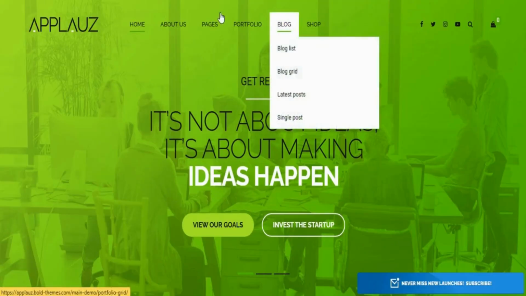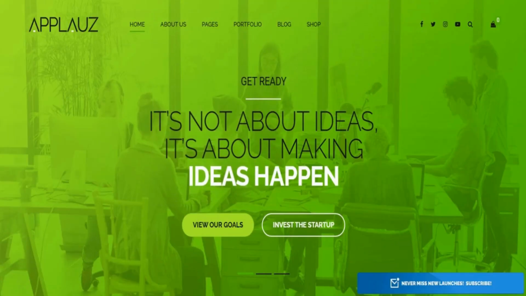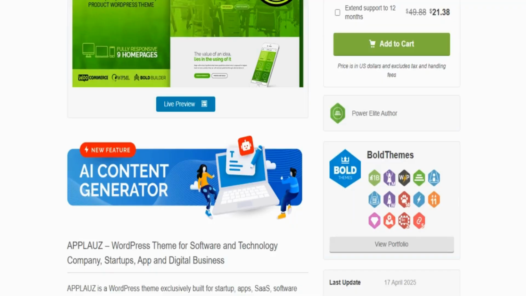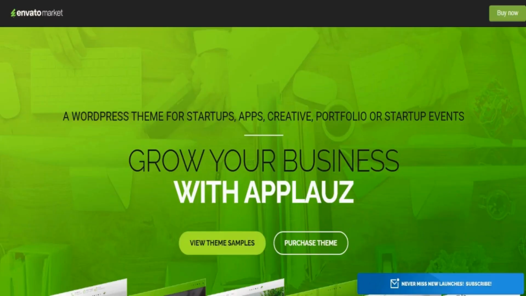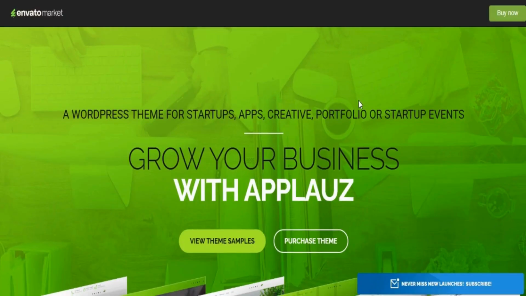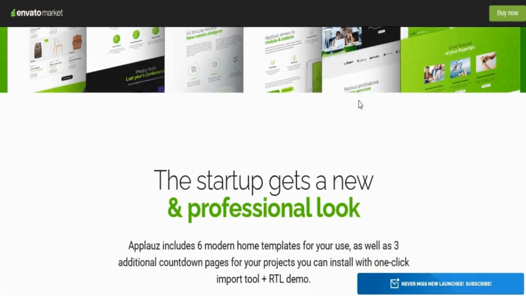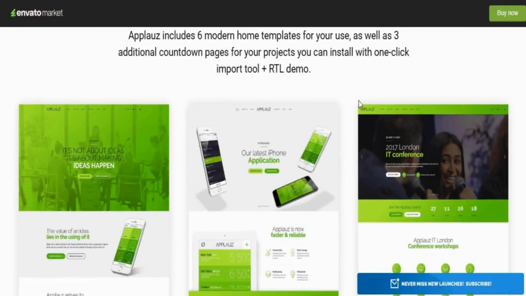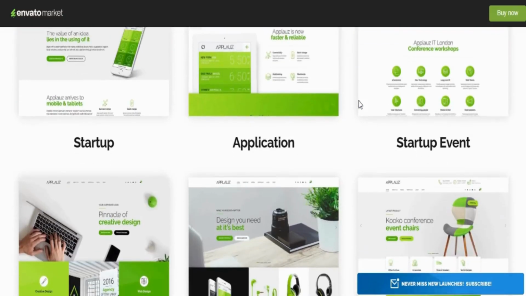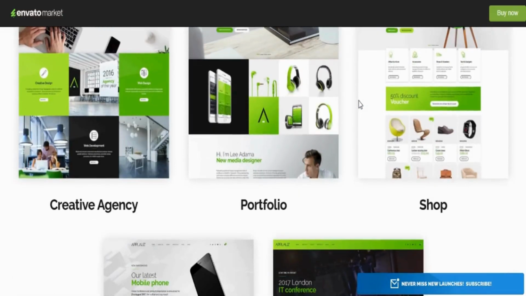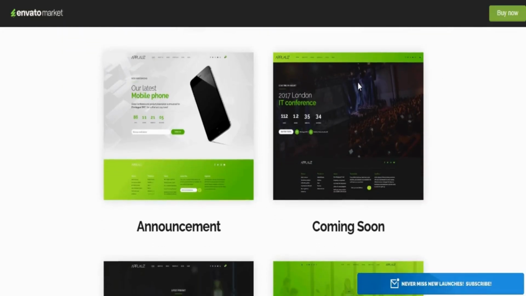Have you ever imagined launching a digital business empire, a professional, polished website for your software startup, SaaS company, app, or tech venture, one that impresses investors, attracts customers, and scales like a real tech company? As you watch the Applauz demo on your screen, that vision starts feeling entirely achievable. This is not just a WordPress theme, it's a business-grade platform.